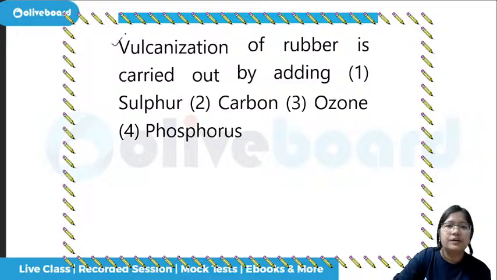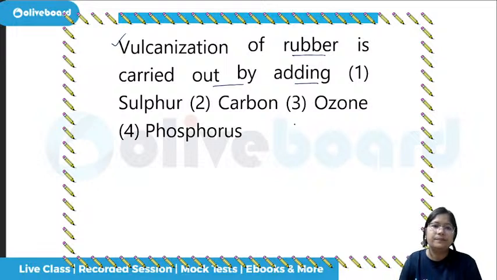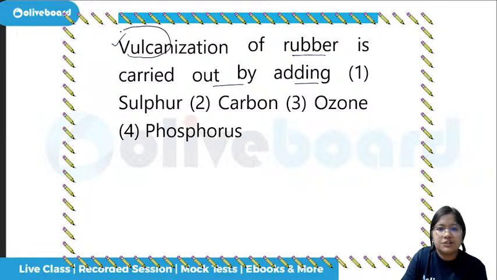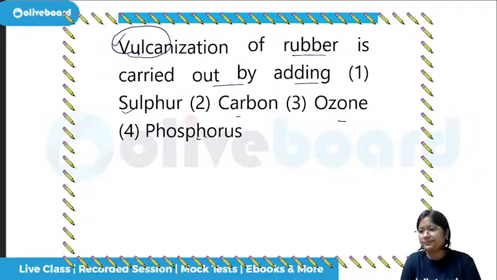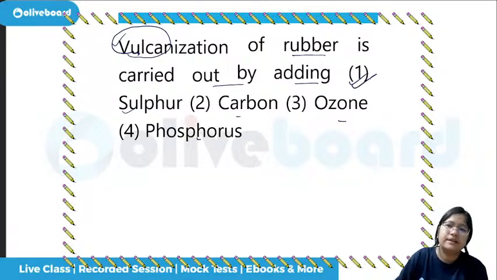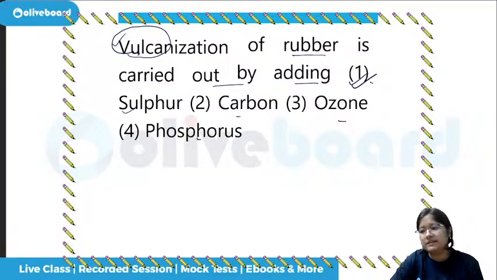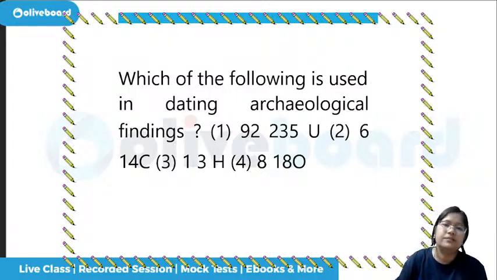Next question, vulcanization of rubber is carried out by adding which of the following? If the word vulcanization itself is used, that means it will be what? Sulfur, carbon, ozone, or phosphorus. If the term vulcanization is used, then it will be sulfur. So 1 is the correct answer.